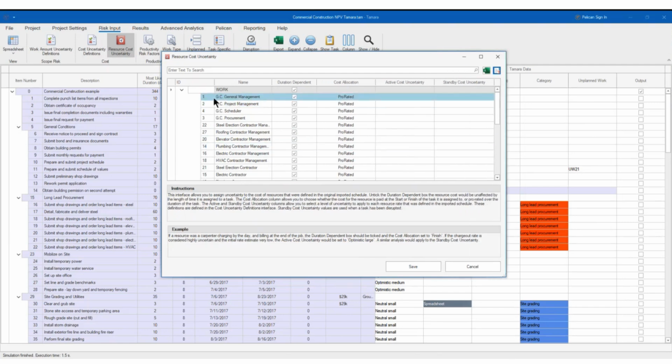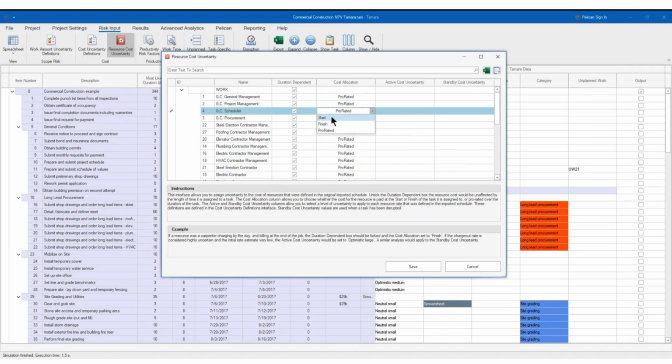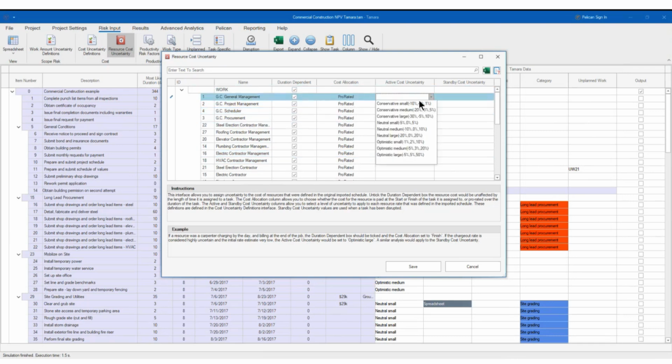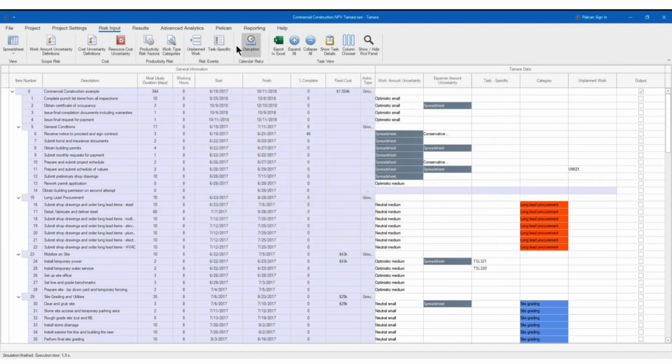For example, for the resource costs, you can see for the scheduler, you pay everything up front, you pay it at the end, or you pay prorated. It depends on the resource, what is the way that it's going to be paid. And you can even add some active cost uncertainty or standby cost uncertainty. So you see that with an interface that looks very simple, you can go on and on with a lot of depth.